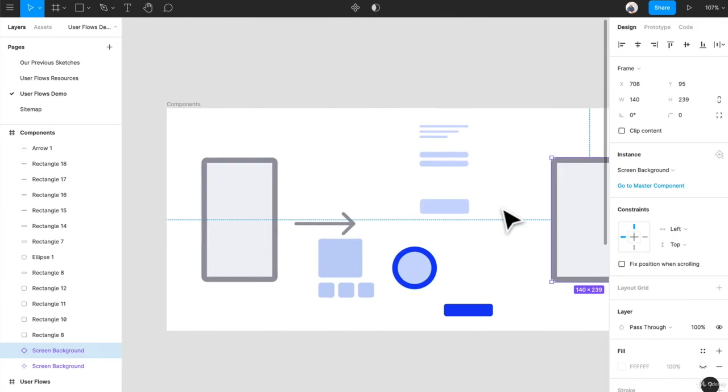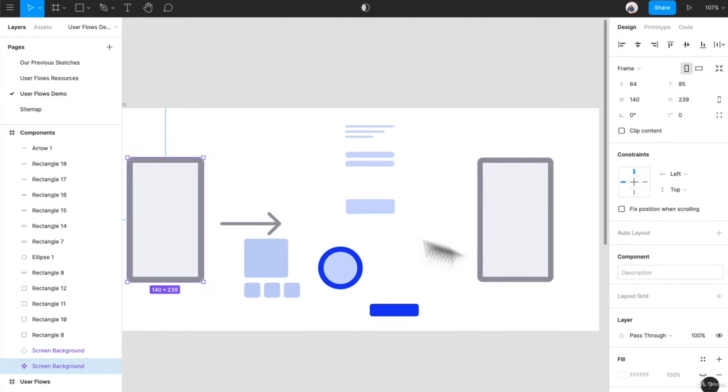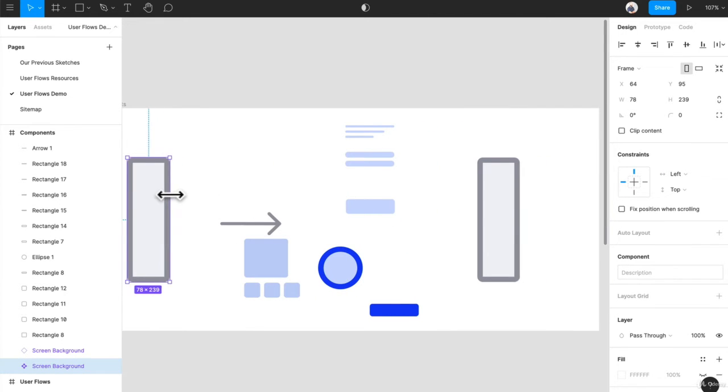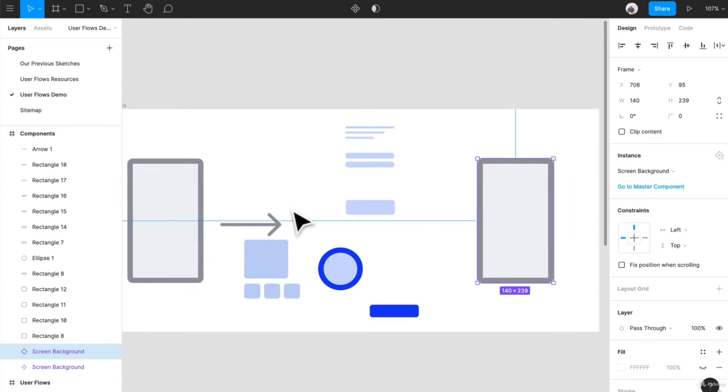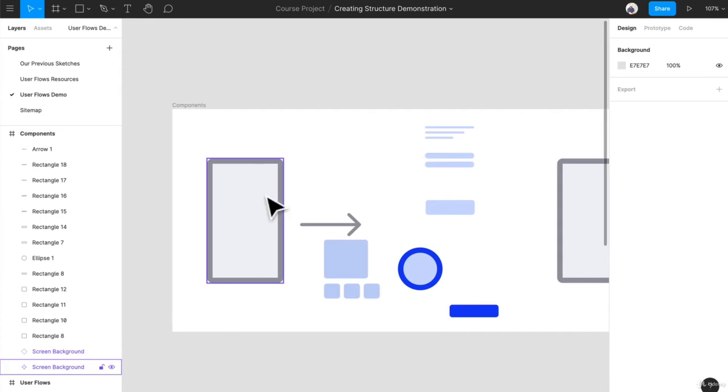But one interesting thing is if I click that and start modifying it, it modifies the actual instance as well. So the instance will inherit pretty much everything from the master component. It's a great way to create a lot of clarity within your product. It's a great way to have some consistency, even when you're thinking about user flows or something as simple as that.